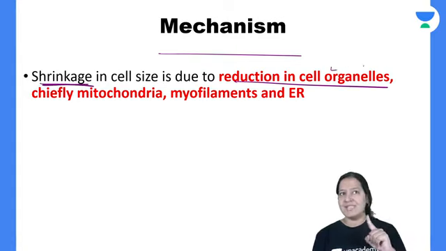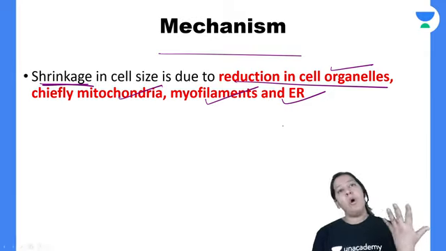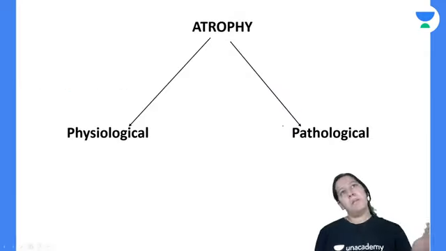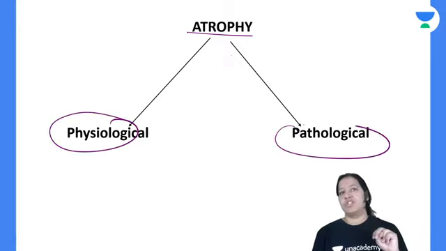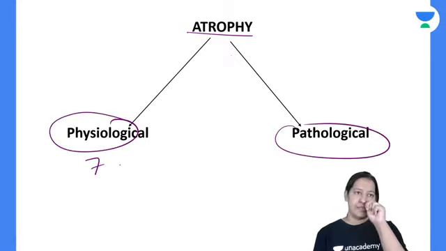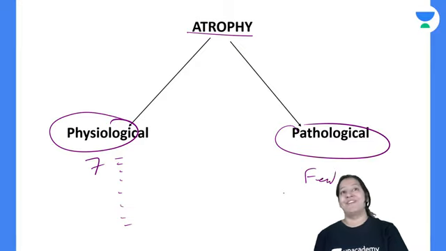This is due to reduction in cell organelles: mitochondria, endoplasmic reticulum, myofibrils. So all these things are reducing. Again, there are 2 types as usual, physiological and pathological. Tell me 7 examples of physiological and a few examples of pathological also. Who will tell me? Very important.